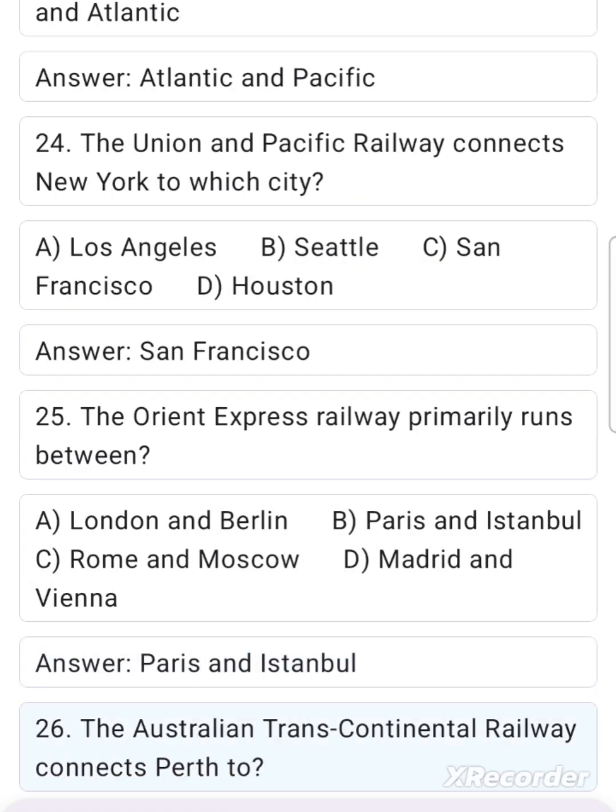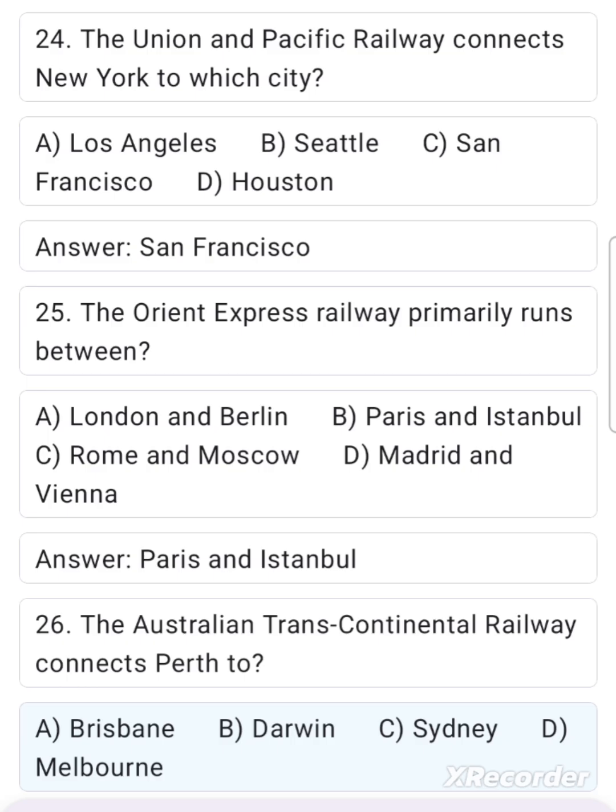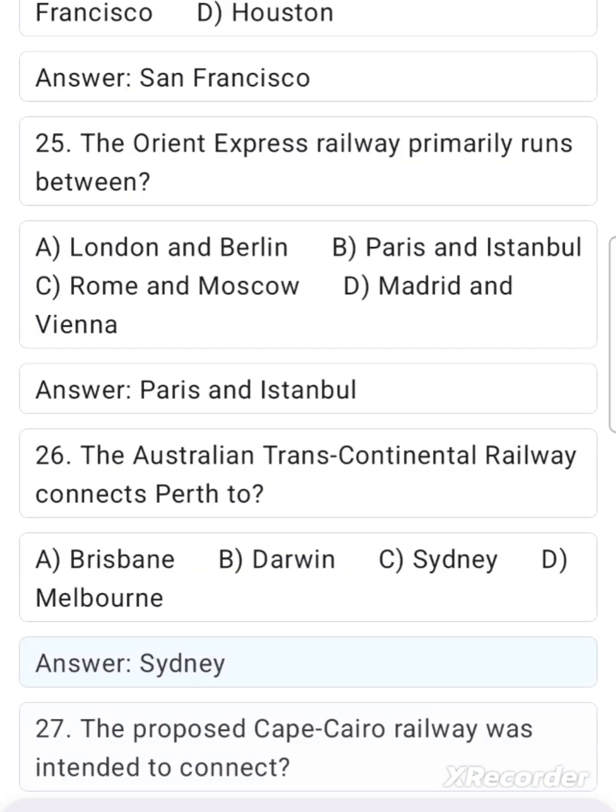26. The Australian Transcontinental Railway connects Perth to A. Brisbane. B. Darwin. C. Sydney. D. Melbourne. Answer. Sydney.